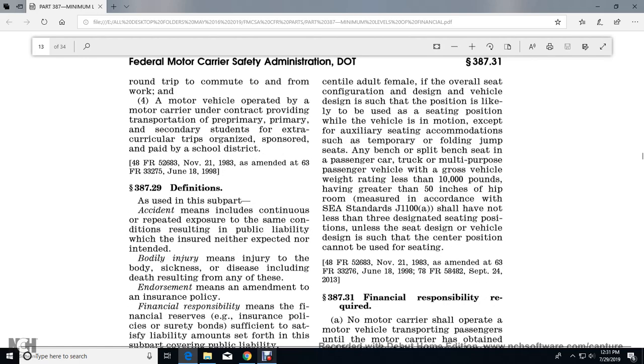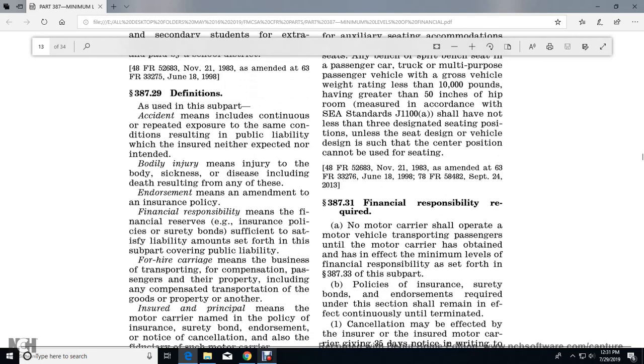387.29, definitions. Accident means continuous or repeated exposure to the same conditions resulting in public liability which is neither expected nor intended. Bodily injury means injury to the body, sickness, or disease, including death resulting from any of these. Endorsement means an amendment of the insurance policy. Financial responsibility means financial reserves of the insurance policy, surety bond, or other means sufficient to satisfy the liability set forth within the subpart, covering public liability.